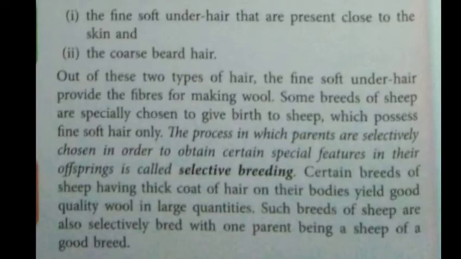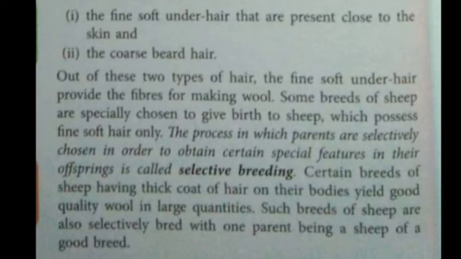As I discussed, there are two types of hair present on the sheep. Out of these two types of hair, the fine soft underhair provides the fibers for making wool. Now, some breeds of sheep are specially chosen to give birth to sheep which possess fine soft hair only. We want breeds that possess only the fine soft hair so that we have good quality of wool. And the process in which parents are selectively chosen in order to obtain certain special features.